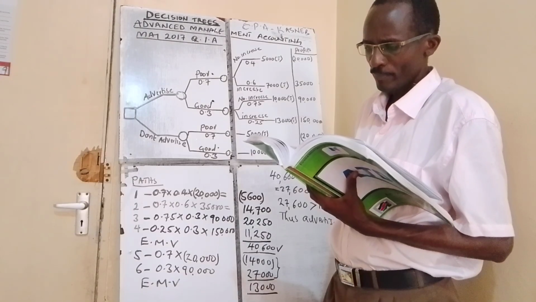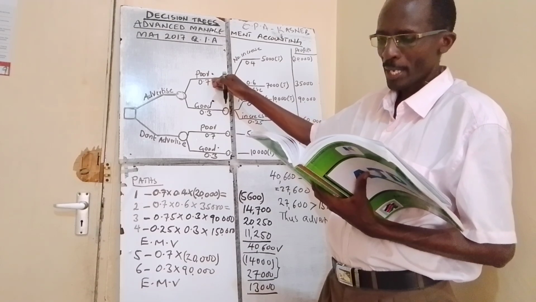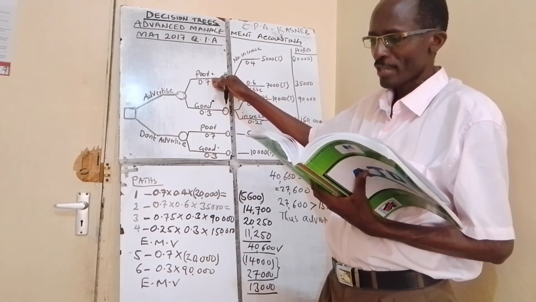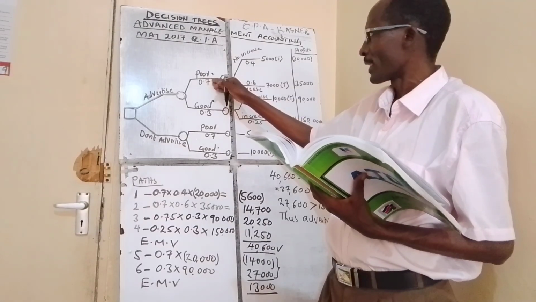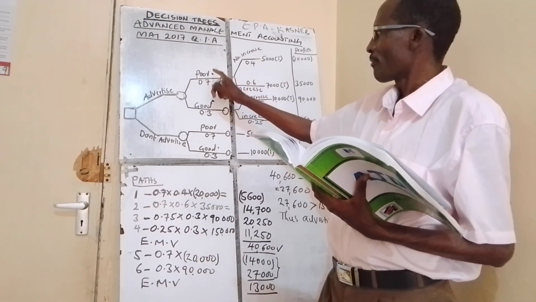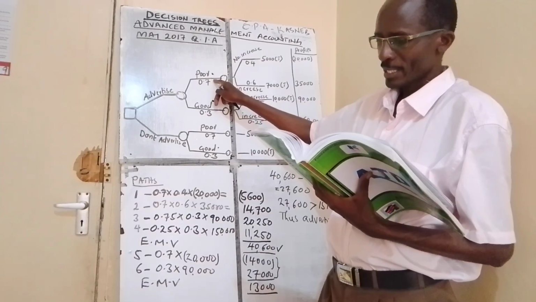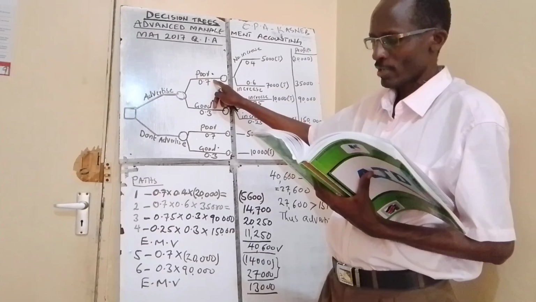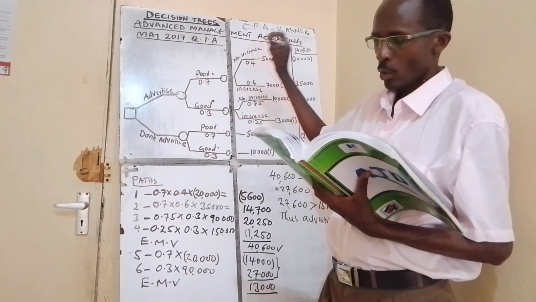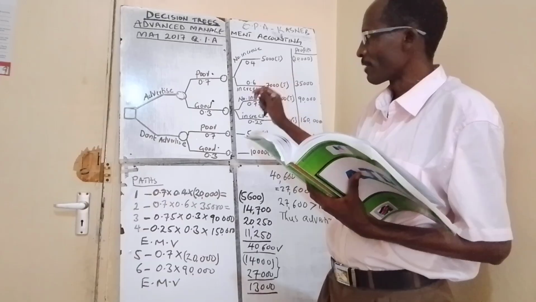If the weather is poor, it is expected that 5,000 tickets will be sold without advertising. So you are saying if the weather is poor, 5,000 tickets will be sold without advertising. So weather is poor, no advertising.